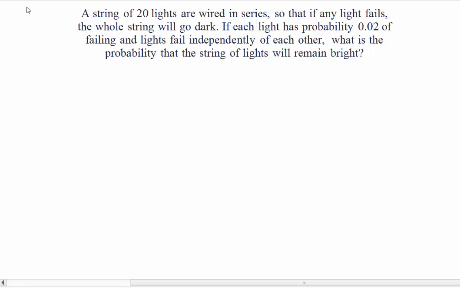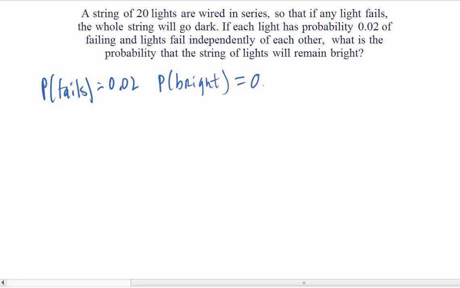So the first thing that we should think about is, what is the probability that a single light will remain bright? Well, the probability that any light fails is equal to 0.02, that was given to us. So if we think about the complement, not failing, or in other words, remaining bright, this will be equal to 1 minus 0.02, which is equal to 0.98. Now this is the probability that any individual light will stay bright.